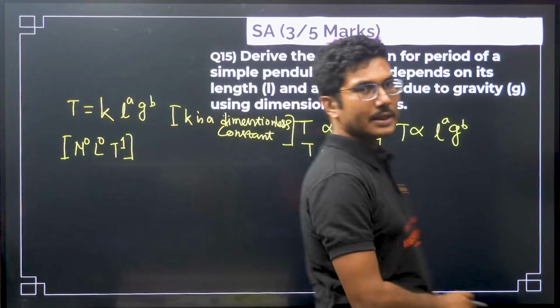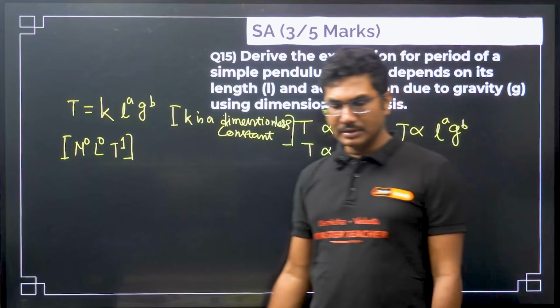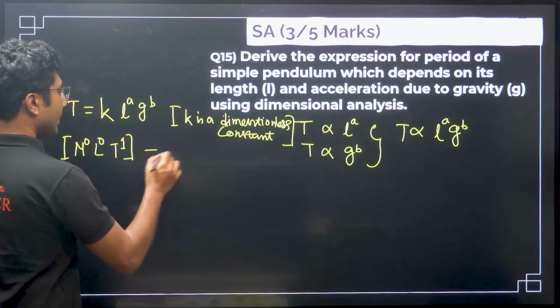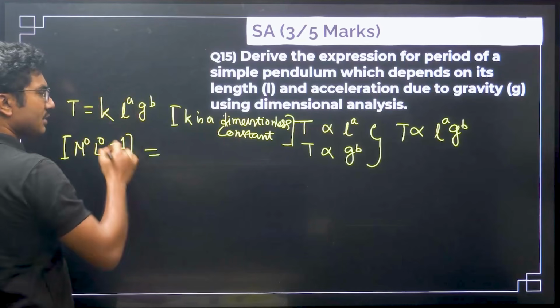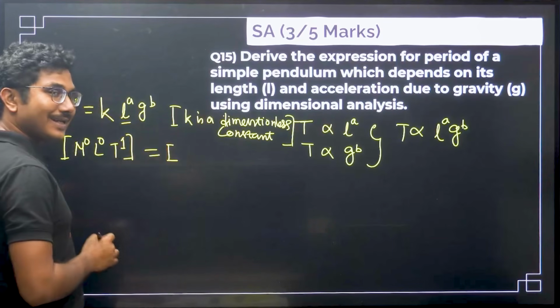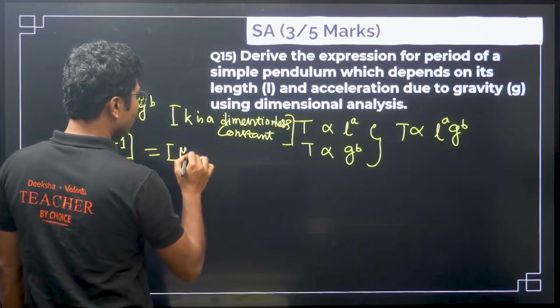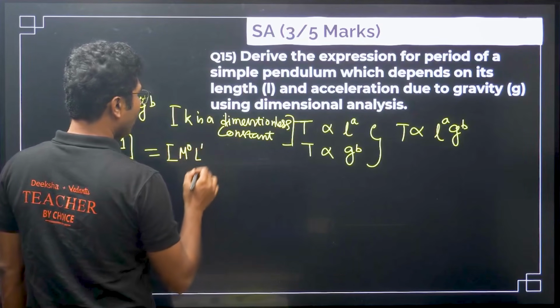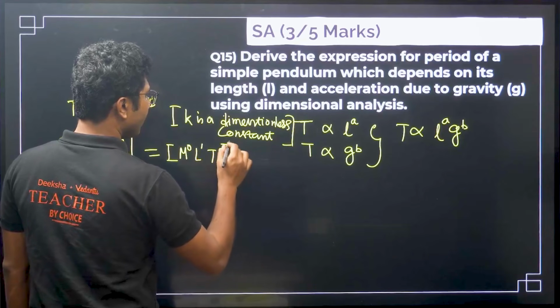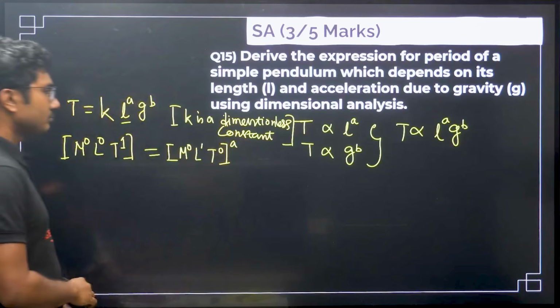Mostly seconds, but it can be minutes in some cases. So this is the time period, dimension of time period. So here what is the dimension? This is the dimensionless quantity. So what is the dimension of L? Dimension of L is m to the power of 0, L to the power of 1 and t to the power of 0, simple length. So it will be to the power a, right?